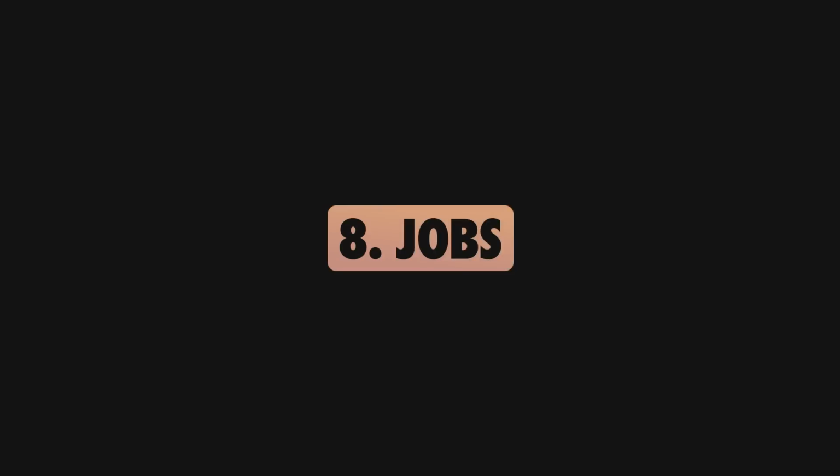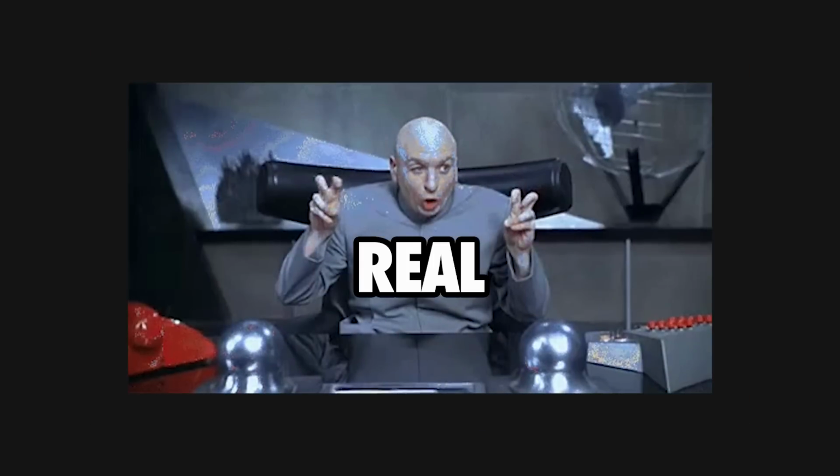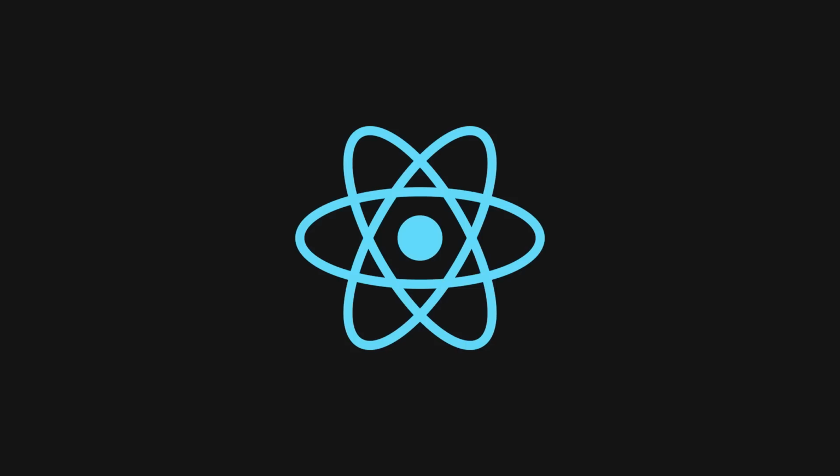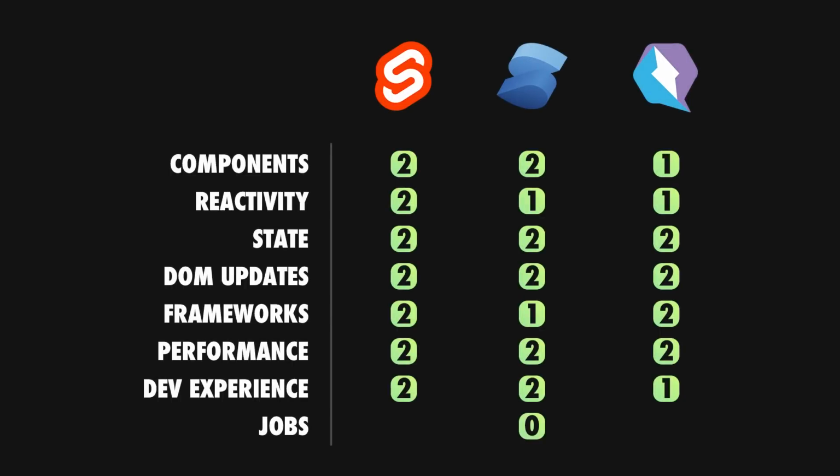Finally, whenever looking at a framework, it's always a good idea to evaluate its adoption and possible prospects in the job market. At the end of the day, this is what really matters and what turns a hobby library into a real project. We have to be objective here and consider all the alternatives in the front-end space. With all this in mind, I fear Solid and Qwik are not cutting it yet, and Svelte might be good enough due to its larger adoption rate. So these are the final results.